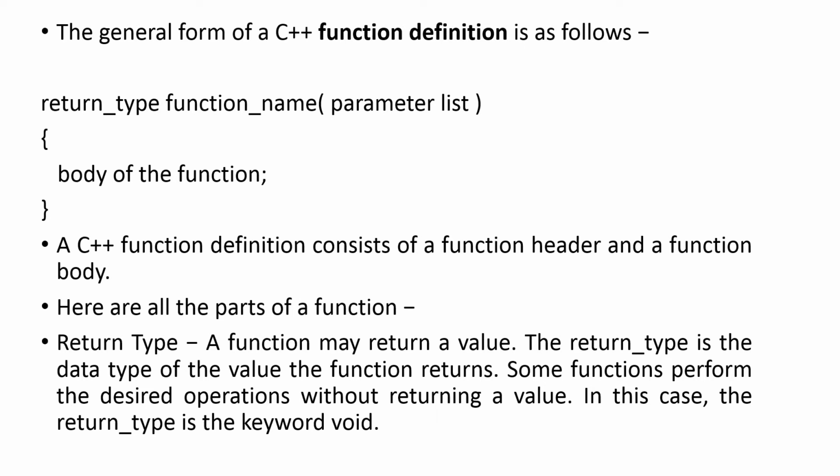The general form of function definition is: return type you have to write, function name, and then parameter list. These are the arguments. And then the body of the function. So this is the function definition. That is the return type, function name, in brackets the parameter list, and then within the curly brackets the body of the function. Here, return type, that is what type of value it returns, is the data type of the value the function returns.